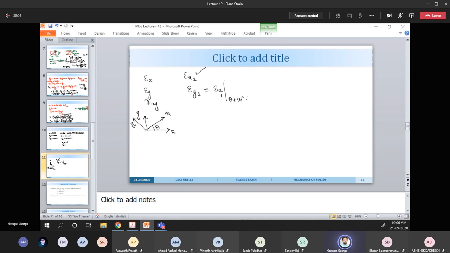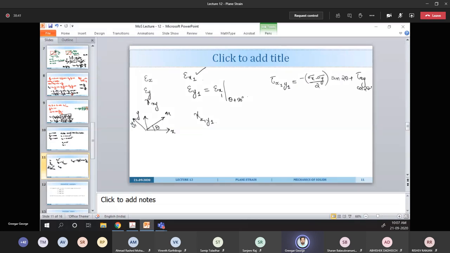So what is the expression for the tau x1 y1? The shear stress along the inclined plane x1 y1: minus sigma x minus sigma y by 2 sin 2 theta plus tau xy cos 2 theta.